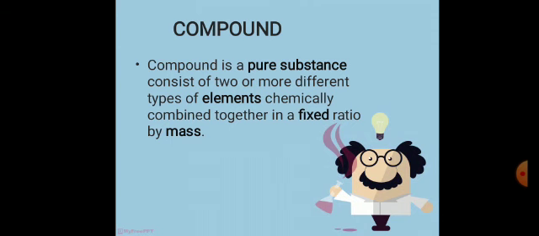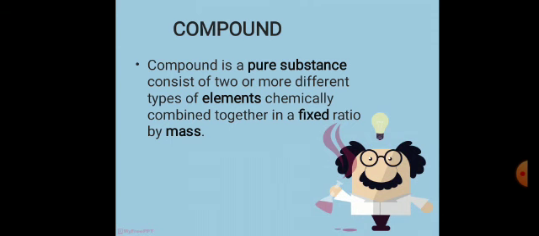When compound is formed, it consists of two or more than two different types of elements that are chemically combined together. Chemically combined together means that the old bonds are broken down and the new bonds are formed, and these compounds are chemically combined together in a fixed ratio by mass. So, what is a compound? Compound means pure substance. Second point, it consists of two or more different types of elements that are chemically combined together in a fixed ratio by mass.